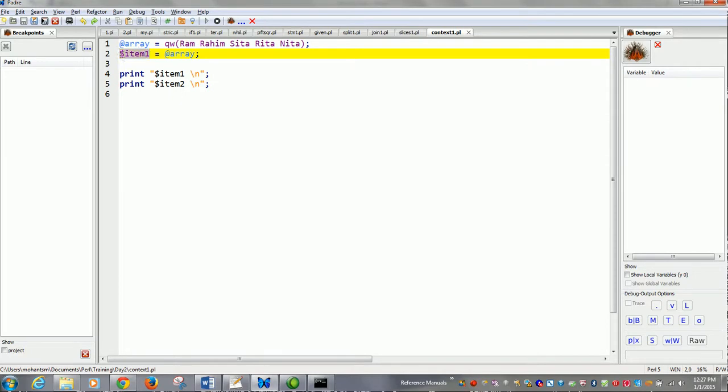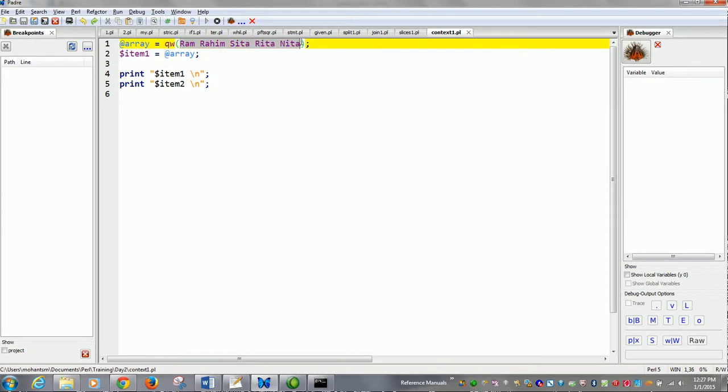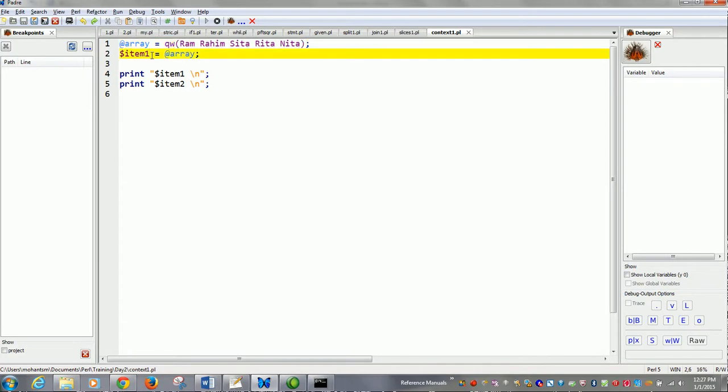this tries to enforce a scalar context on this array. The scalar context of this array is nothing but the length of this array, which is 0, 1, 2, 3, 4, 5. Right? This is 5. 5 means the length of the array. So it returns the length of the array. Now when we had a second item, $item2, remember, always the right hand side of the expression gets evaluated.